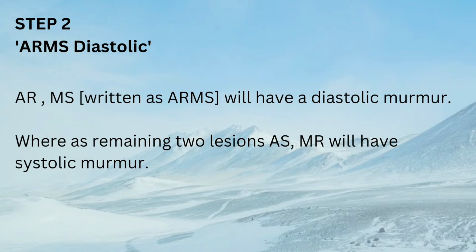Step 2. Remember the acronym ARMS diastolic. AR and MS will have a diastolic murmur, whereas the remaining two valvular lesions, AS and MR, will have a systolic murmur.